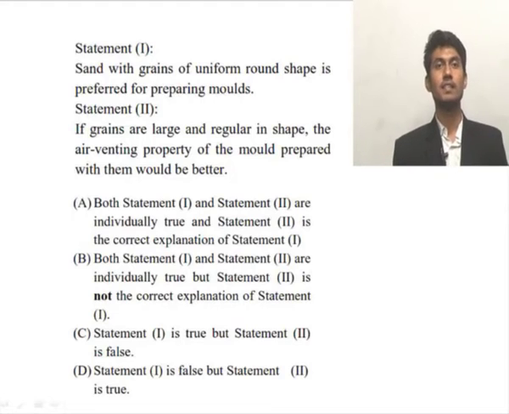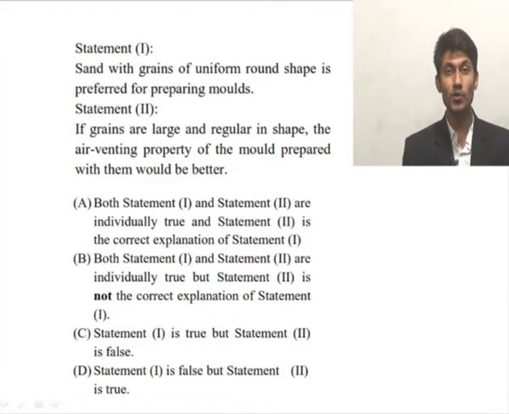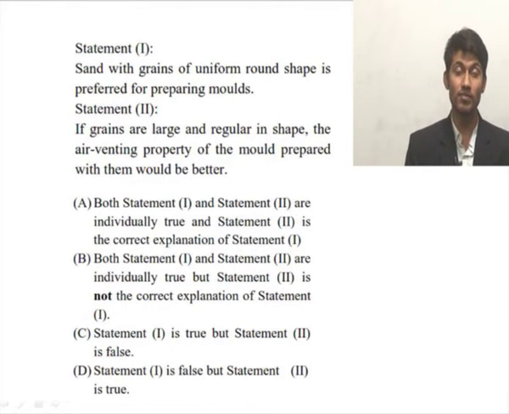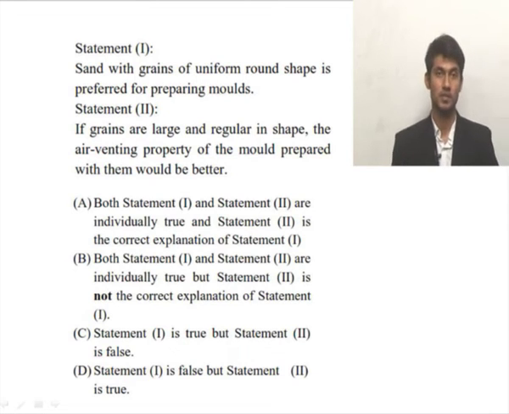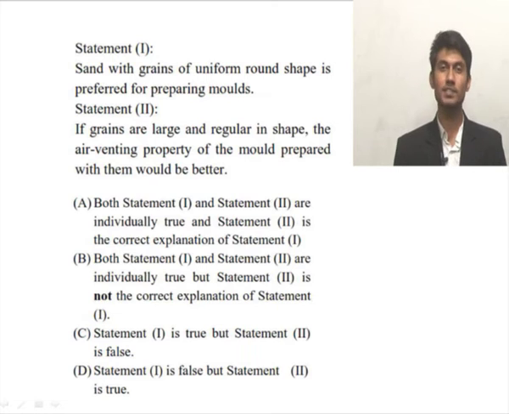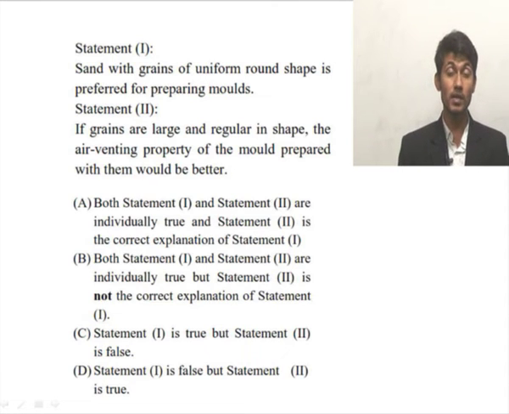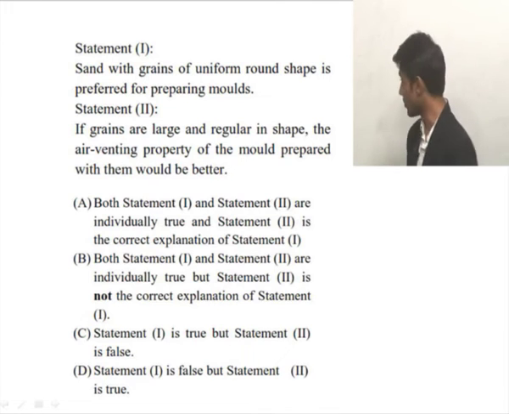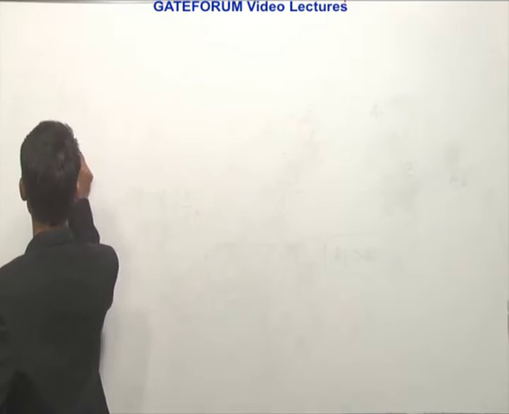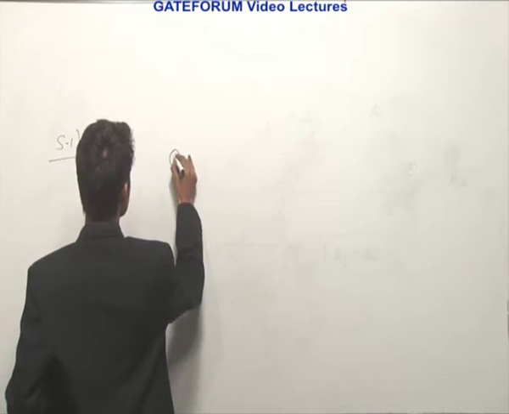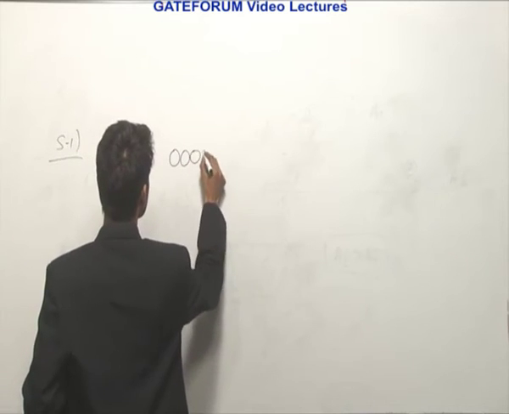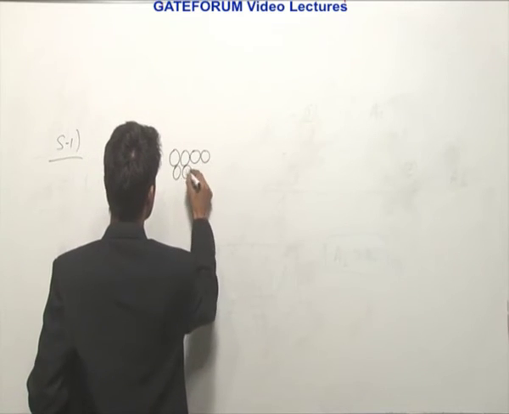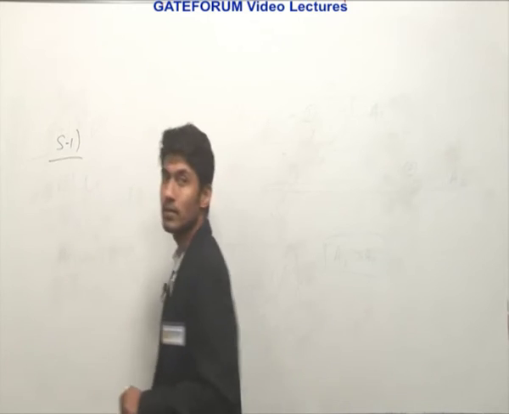Statement 1: sand with grains of uniform round shape is preferred for preparing molds. Statement 2: if grains are large and regular in shape, the air venting property of mold prepared with them would be better. Now, statement 1 is suggesting that we must use uniform and round shaped sand to prepare our mold.